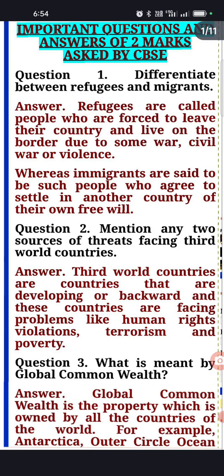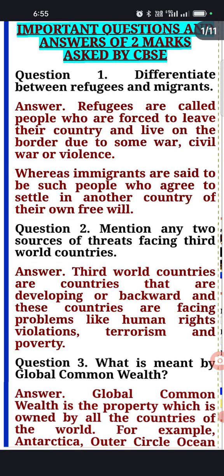Now the question is the major sources of threats these countries are facing. The threats are that these countries are developing and economically backward, and they are facing problems like human rights violations, terrorism, poverty, and various economic problems. I think these two are important.